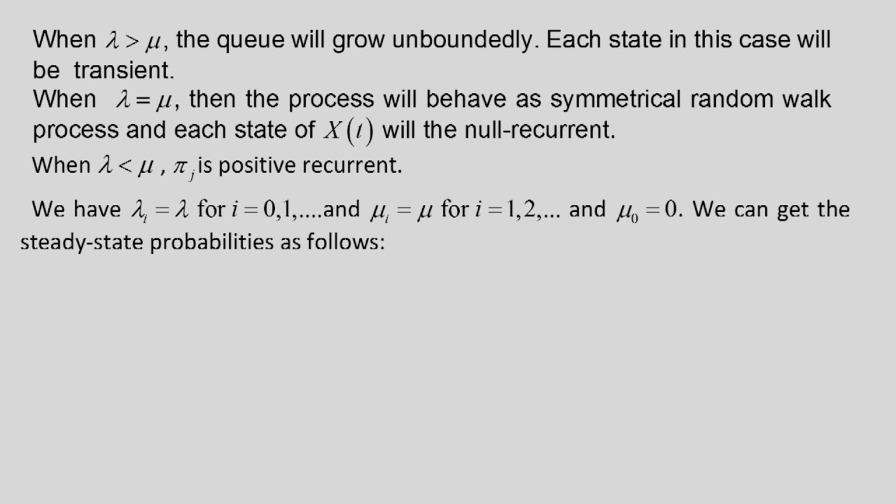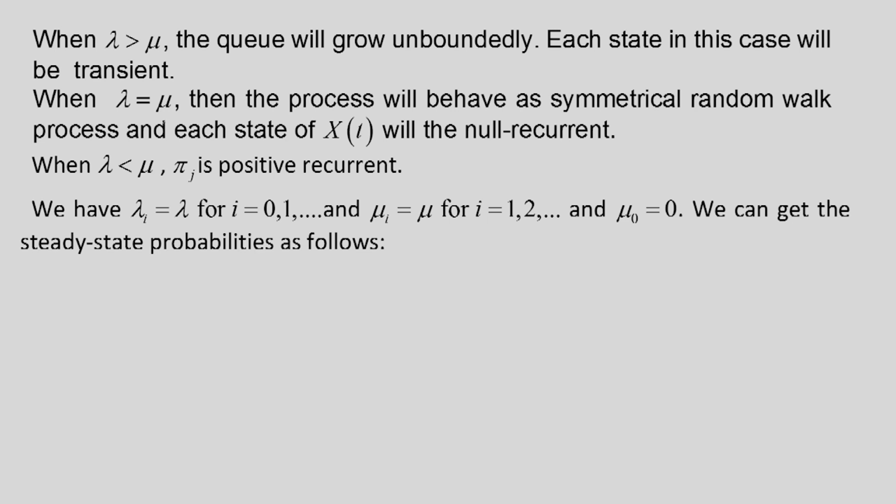When lambda is greater than mu, the queue will grow unboundedly, because we are interested to find out the steady state probabilities, but if lambda is greater than mu, the queue will grow unboundedly. The state in this case will be transient.